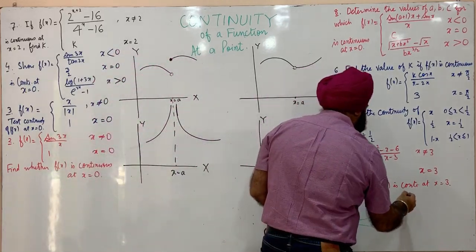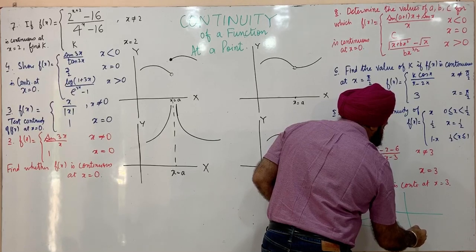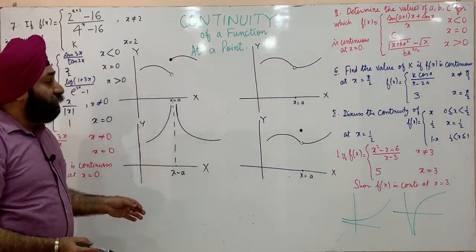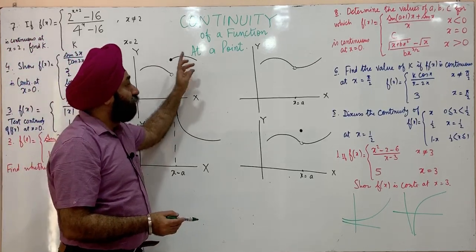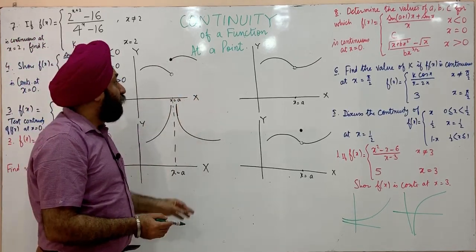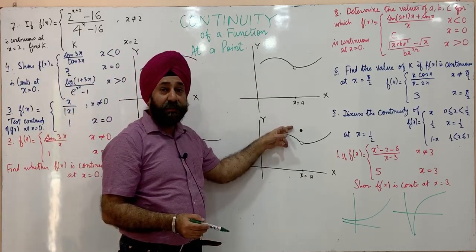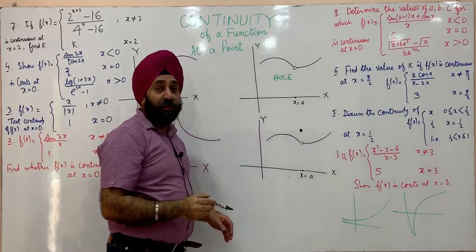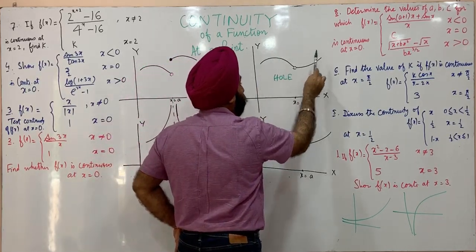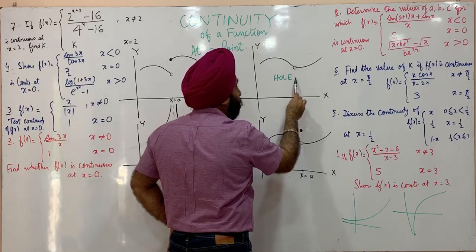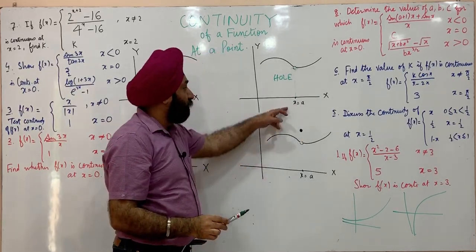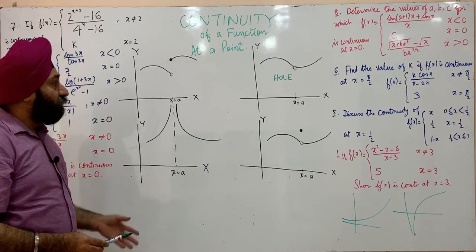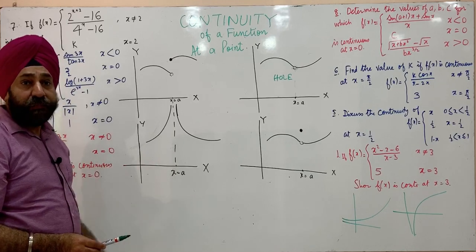The graph of log of x is also continuous. So continuity of a function is broken when there is a hole in the graph or there is a jump in the graph. This is a hole. So why do we have a hole? This is the graph. At this point the function is not defined. At x is equal to a, this function is not defined. Therefore, we have a hole. The function becomes discontinuous at the point x is equal to a.